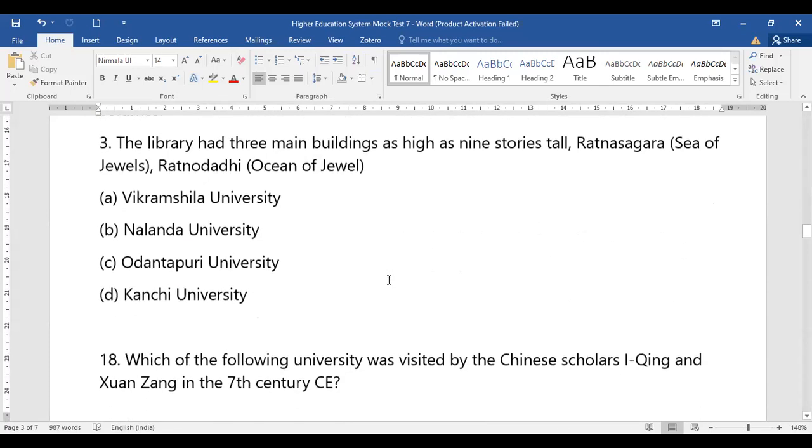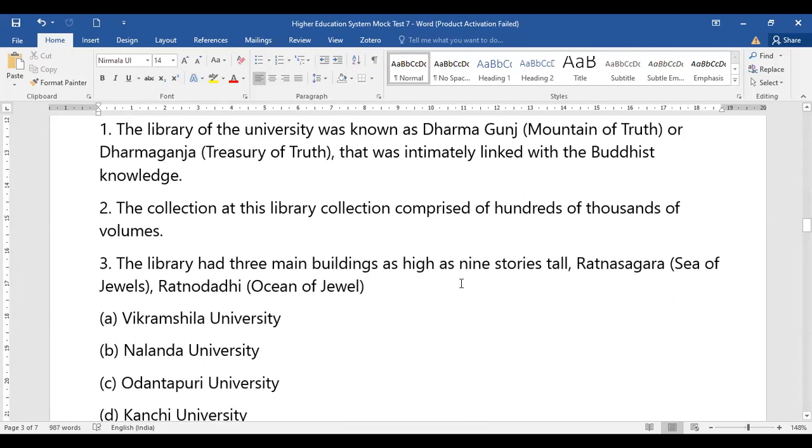Now let's see what question number 17 is about. So question 17 says that, okay, it is with respect to a university only. So now which university? Let us take an idea. Now they are talking about, you have to consider the following statements. The statement should be considered in context of the library of the university, that is, identify the university. So the library of the university is known as Dharma Kunj, that is mountain of truth, and Dharma Ganj, that is treasure of truth, that was intimately linked with Buddhist knowledge.